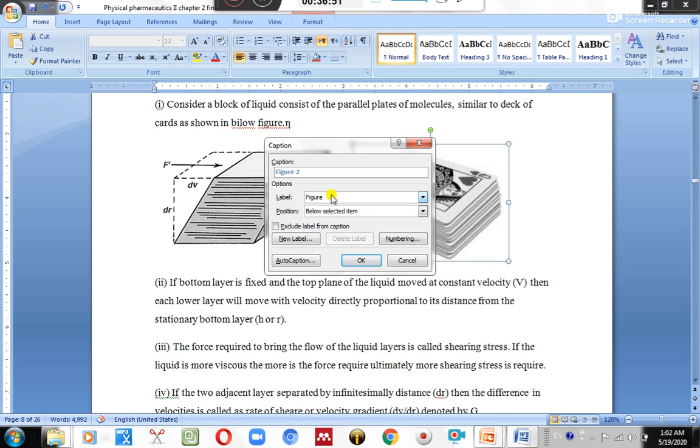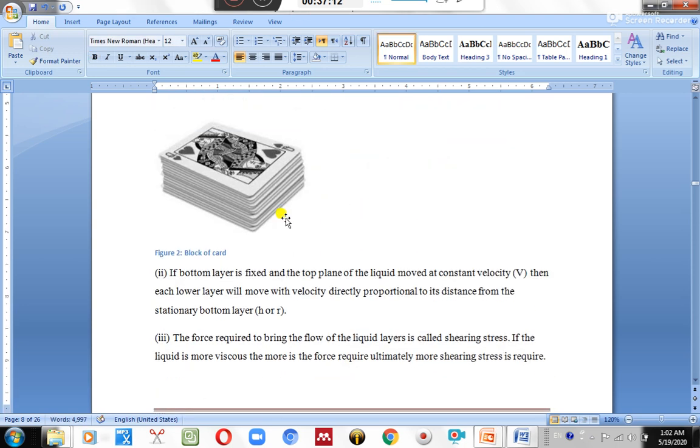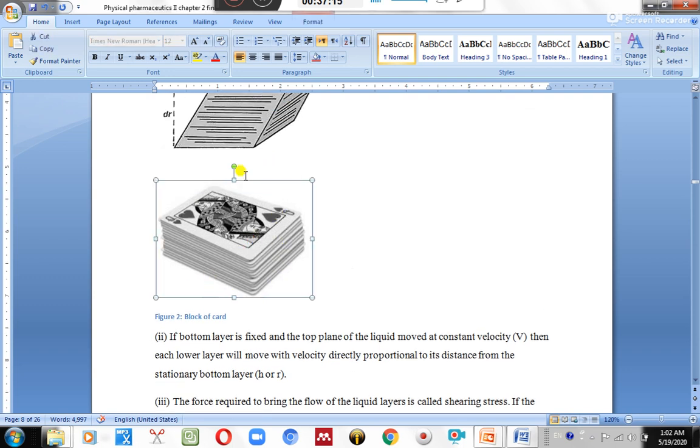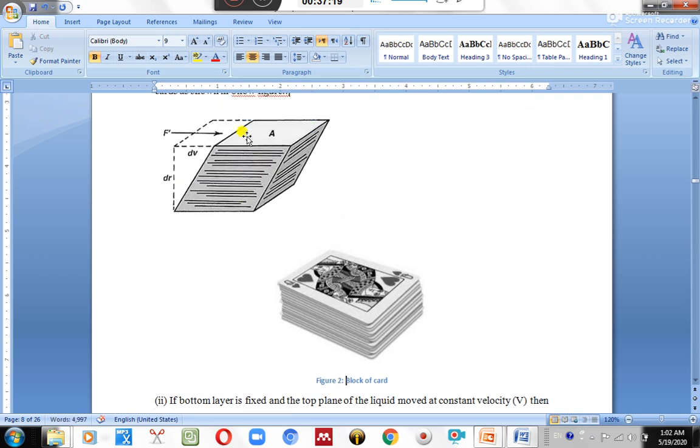So the rest of the figures change from 15 onwards to 16. So 16 becomes 17, 17 becomes 18 and so on. So you have to do all this manually. Not only this, it is applicable for tables also. We have to do this manually. But right now we don't worry about this, because it itself generates the table, that means the list of figures and list of tables. Let us consider this is figure number 1.